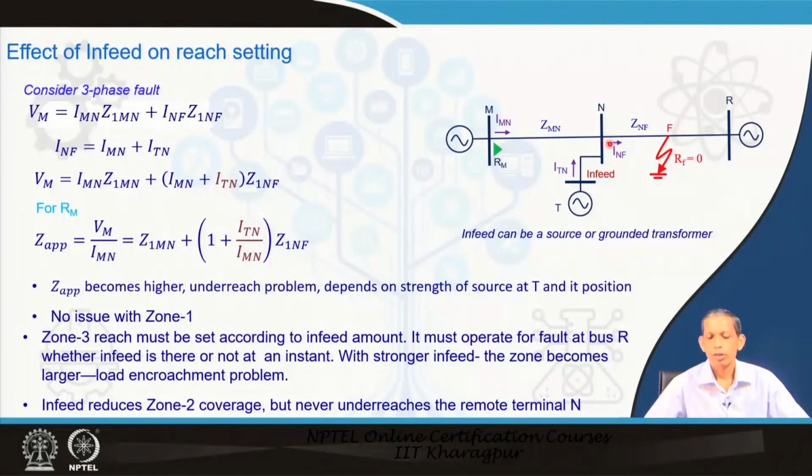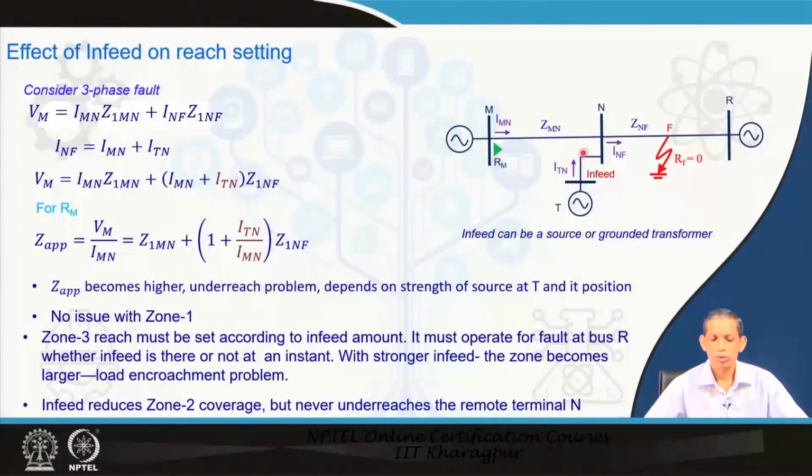Now, the point is that for the zone 3, the reach must be considered. Zone 3 will be significantly affected because this portion will be covered. The zone 3 must cover up to bus R, because otherwise this will be an underreaching kind of situation.